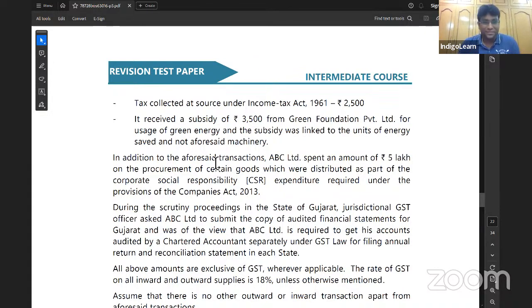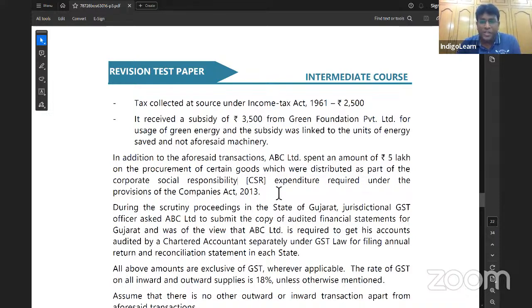Next slide. In addition to the aforesaid transaction, ABC Limited has spent an amount of 5 lakh rupees on procurement of certain goods which were distributed as a part of corporate social responsibility. Wonderful. Very good. In fact, as per section 135 of Companies Act, it is mandatory that some companies are required to mandatorily spend the amount for the purpose of corporate social responsibility. See next line.